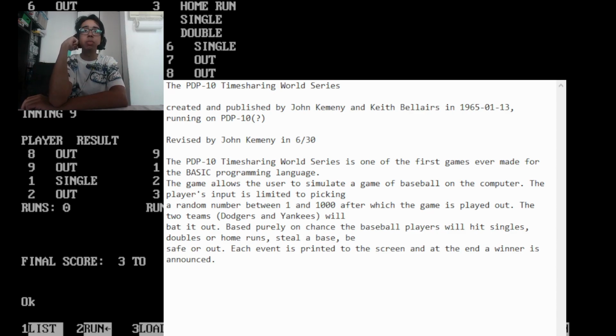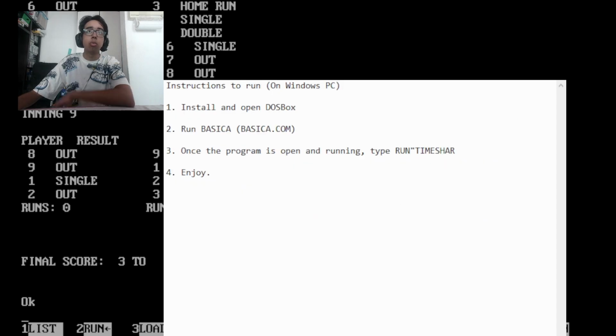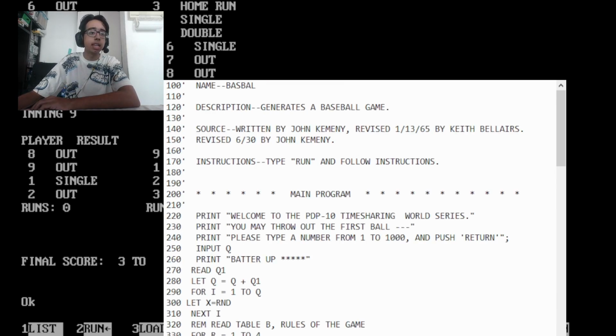We'll bat it out. Based purely on chance, the baseball players will hit singles, doubles, or home runs, steal a base, be safe, or out. Each event is printed to the screen, and at the end, a winner is announced. That is correct. That is, in fact, facts. This is the instructions for running the game. So if you ever want to do that, do that. I found this on Abandonware. And this is, I believe, the source code of the game.